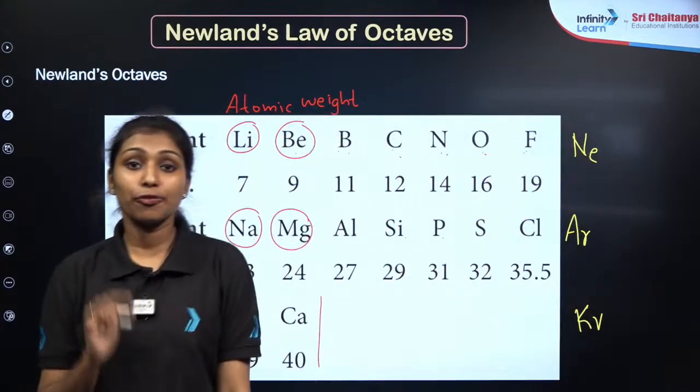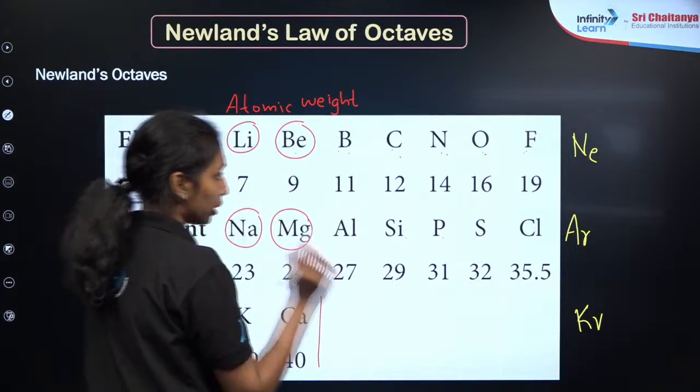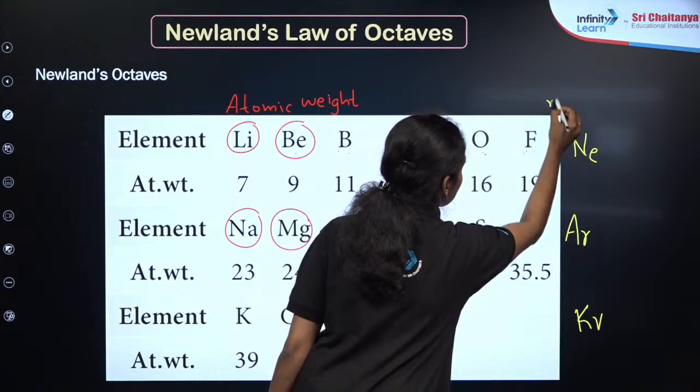These noble gases fail to fit Newlands' law of octaves. According to the octaves, if you take the eighth element here, if you are considering noble gases also,